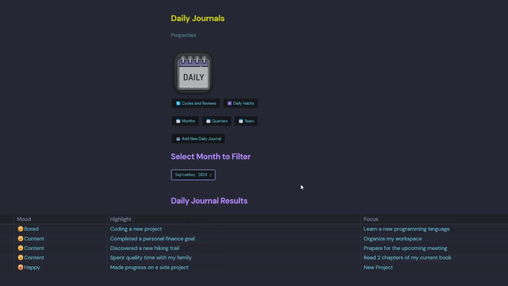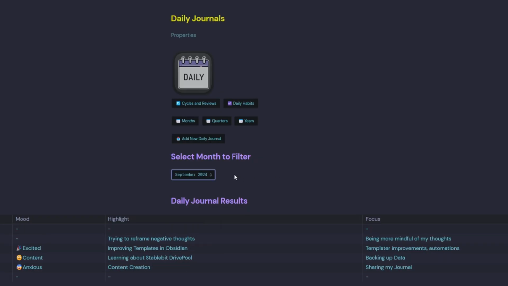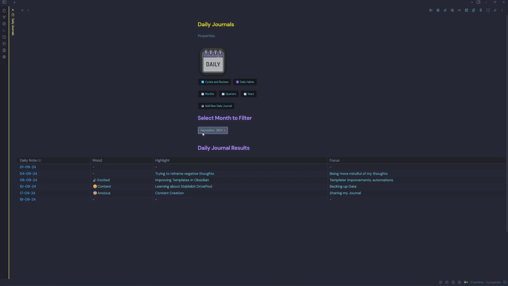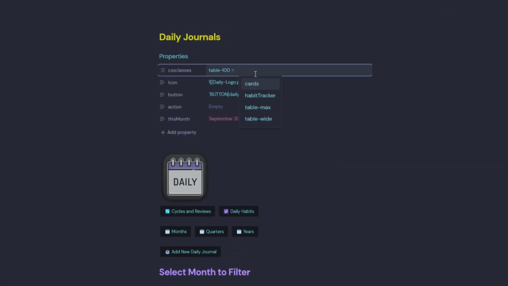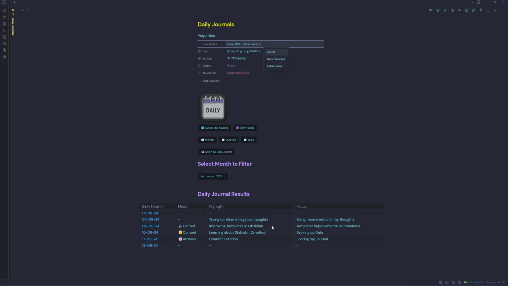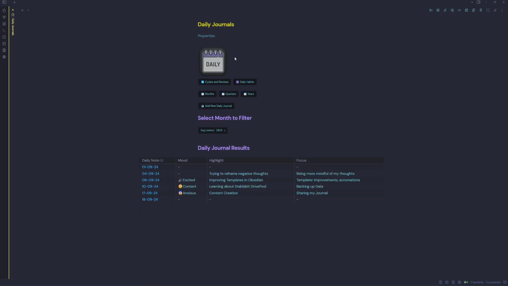So if we want to filter to the current month, which is September, we can change that and view the daily notes in September, and we can have a look at the mood, highlight, and focus. If we do want to add more fields in this Dataview query, we can. And if we also want to change how it looks, we can do that with our CSS classes up the top here. So that's just a handy one to have.